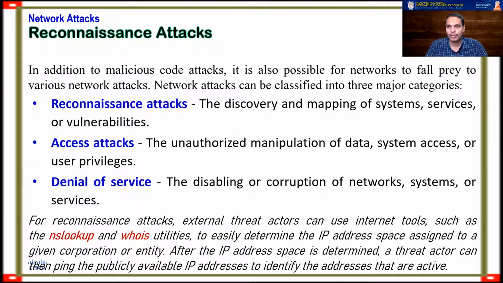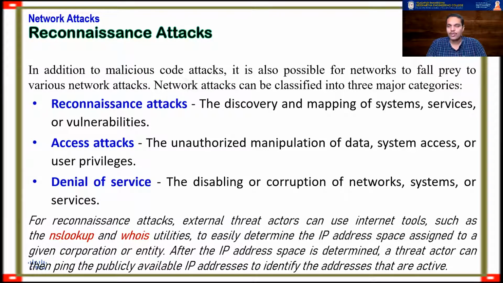If you have 1 lakh rupees in your bank account, and if somebody accesses the bank account and removes 2 zeros from it, do you accept? You should not. So those kinds of attacks come under access attacks, or even bumping up the privileges. If there is an employee who should not have access to the HR department, and if someone hacks into the system and gives him privilege to access the HR records, similarly, all those things come under access attacks.